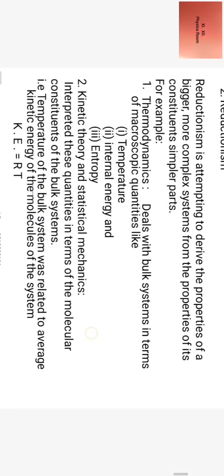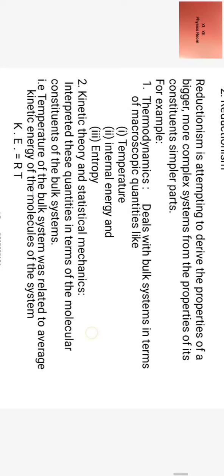So this is how reductionism functions. For example, when you go to the market, you want to purchase a bag of 1 quintal of rice. The bag is sealed. What do you do? You take out some sample, and then you decide about the whole bag, what quality of it would be. Similarly, here we have reductionism. That is, reductionism is attempting to derive the properties of a bigger, more complex system from the properties of its constituent simpler parts.